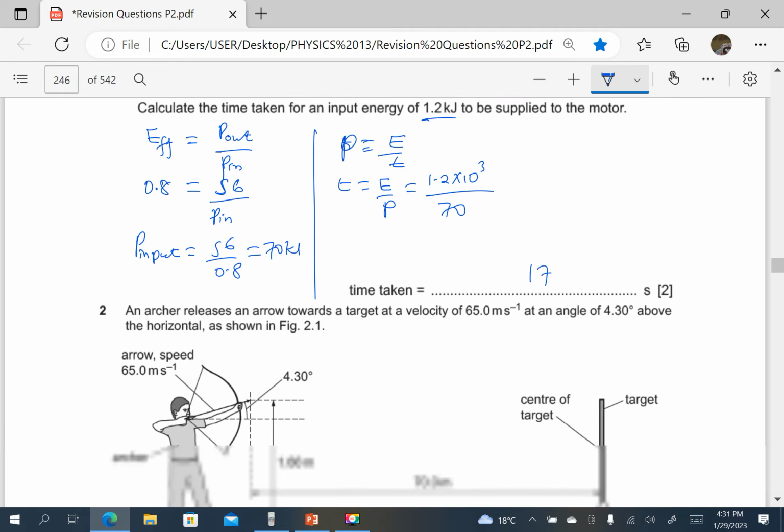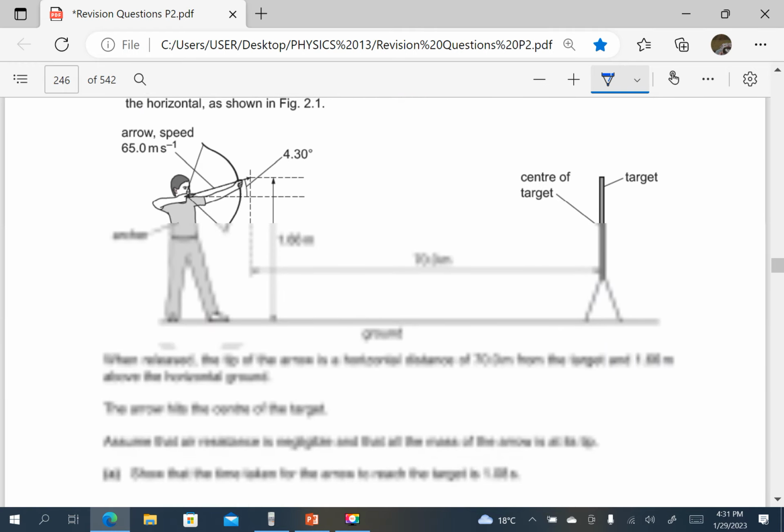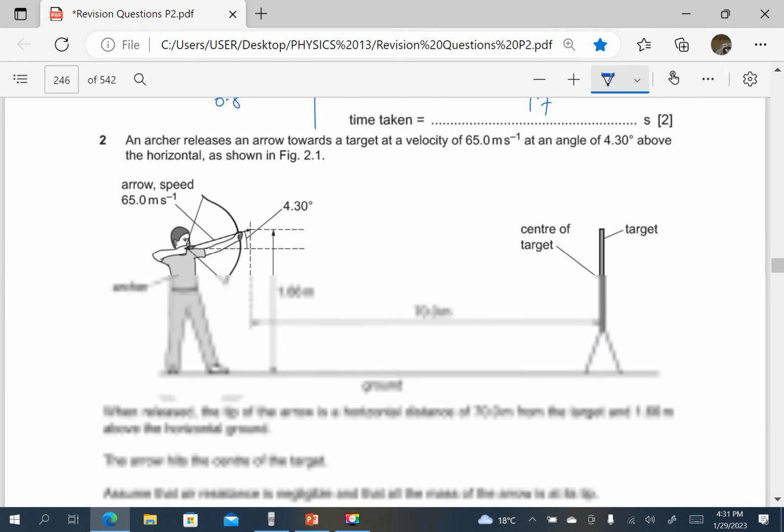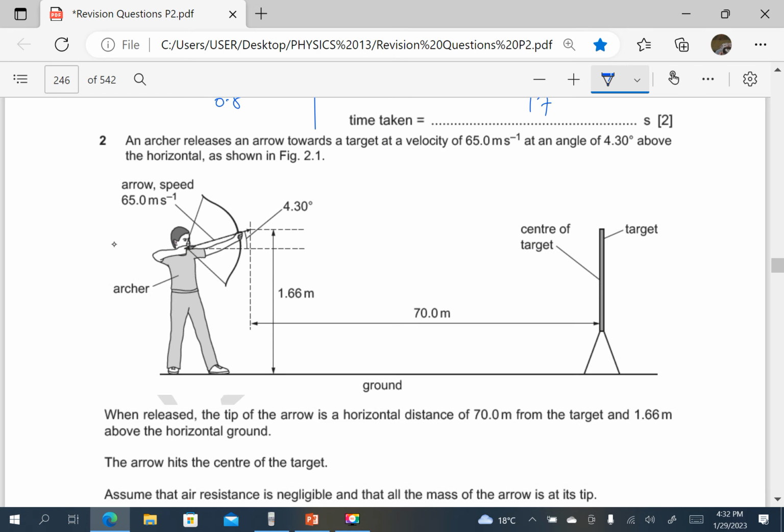Okay, we move to the last question in work, energy, and power. An archer releases an arrow towards a target at a velocity of 65 meters per second at an angle of 4.3 degrees above the horizontal, as shown here.